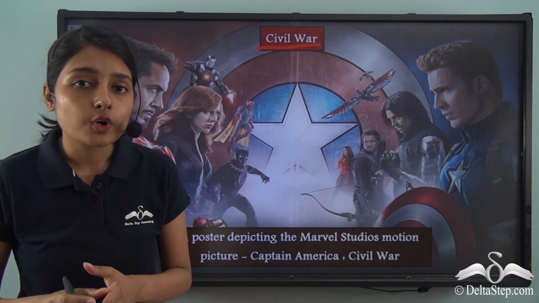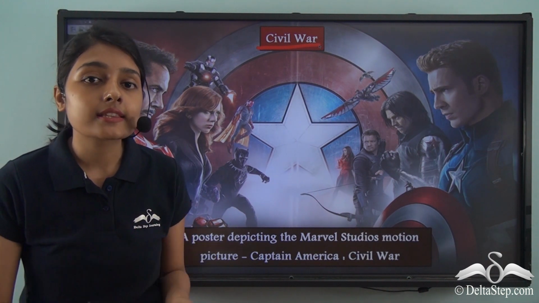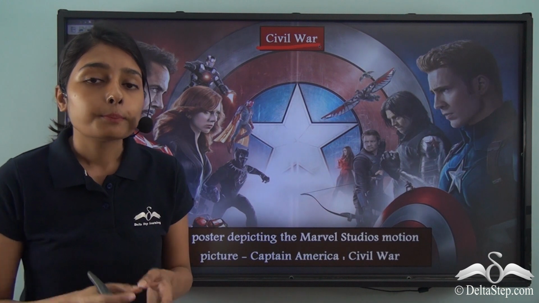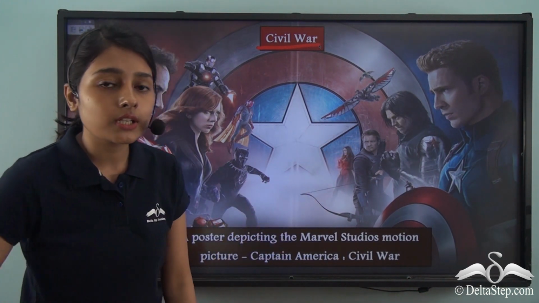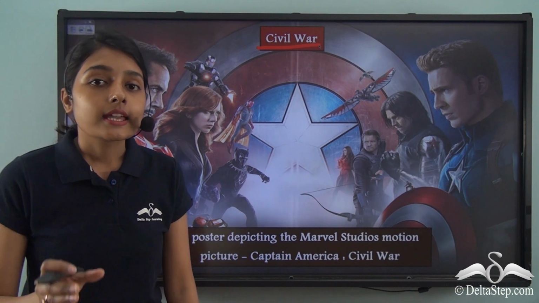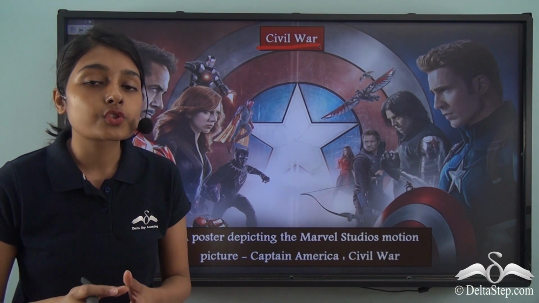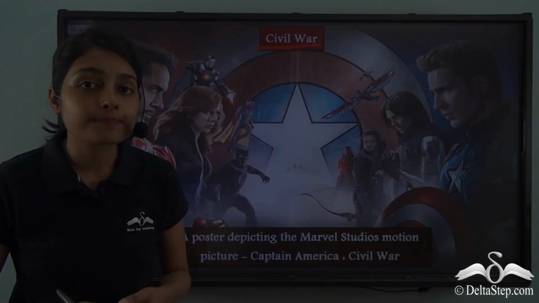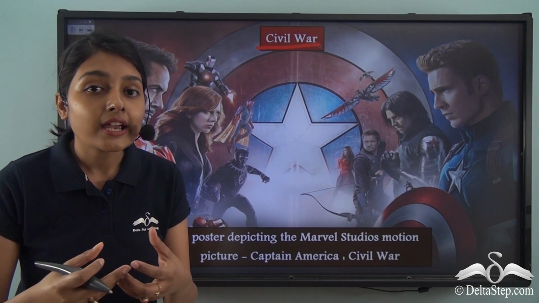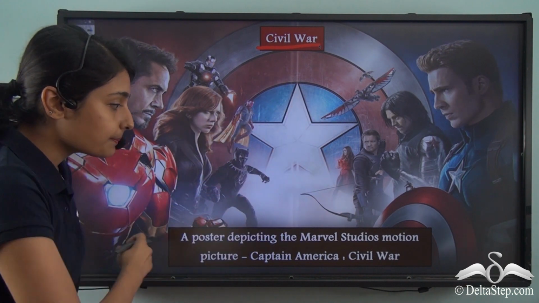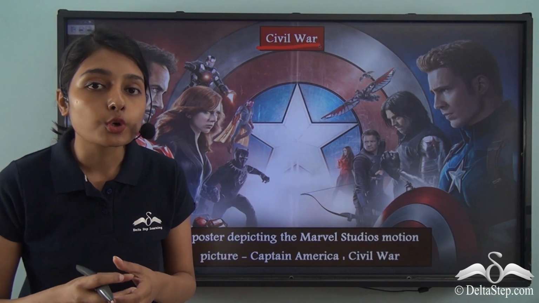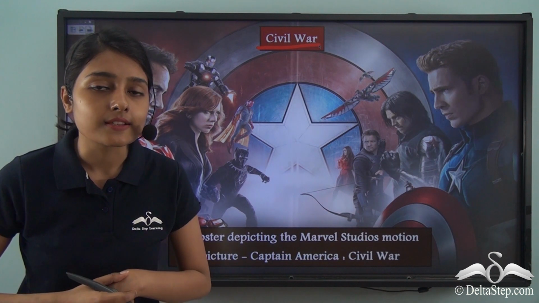These Avengers were meant to fight against enemies of the world, but they started off by fighting against themselves only. This, in a very simple way, explains to you what civil war means. Civil war means fight amongst people within the same group. All these people who belonged to the same group were fighting amongst themselves.